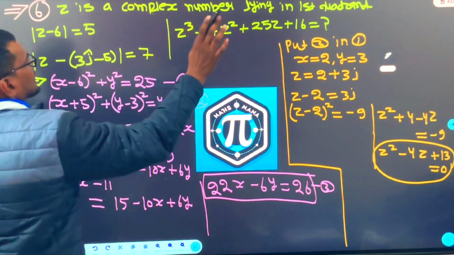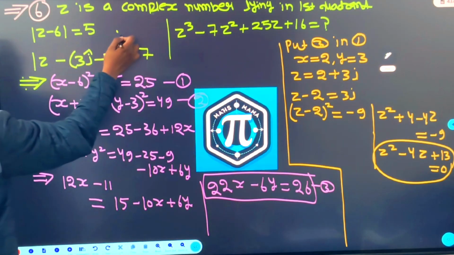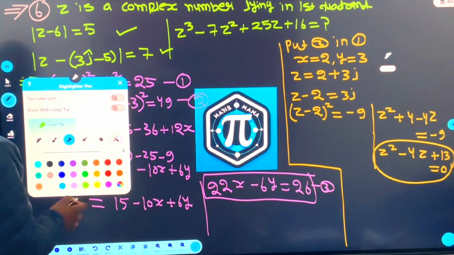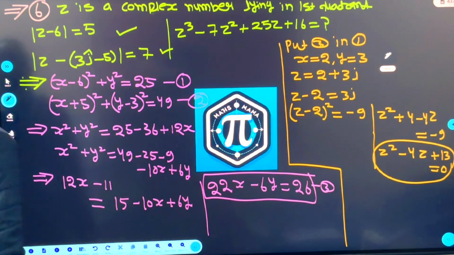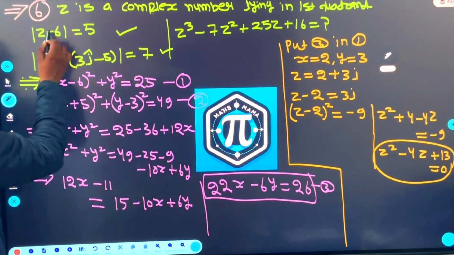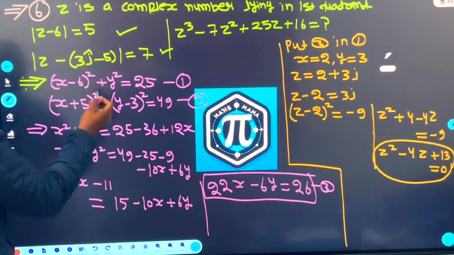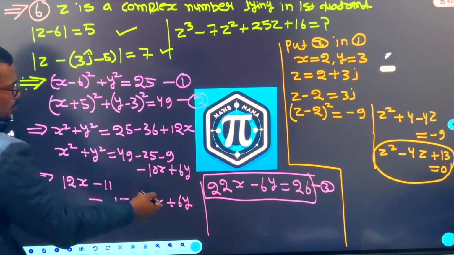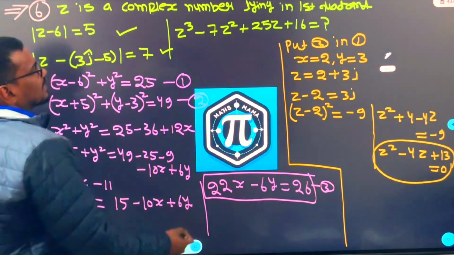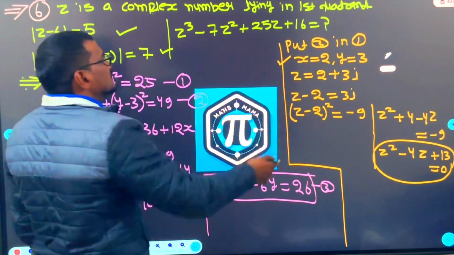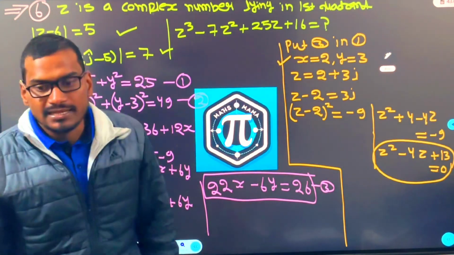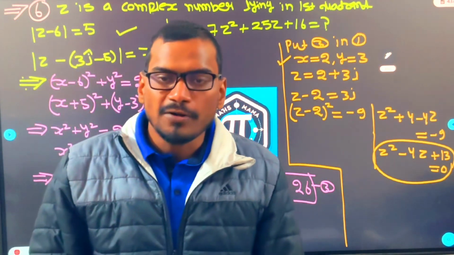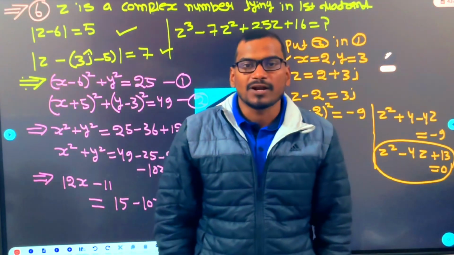Z is a complex number lying in the first quadrant satisfying this and this. Then what is the value of this? That's the question, beta. All right. So see here. Z equal to x plus iota y. Put here. You will get first equation. Put here. You will get second equation. Solve both the equations. You will get value of x and y. Yes, it was a lengthier question, but you have to practice lengthier questions. If you will not practice lengthier questions, then how will it work out?